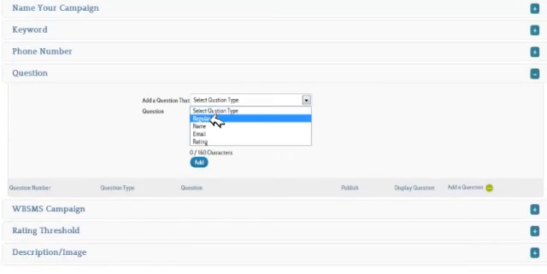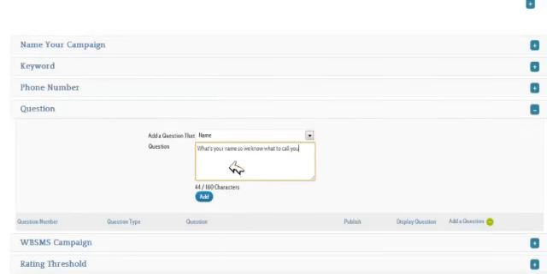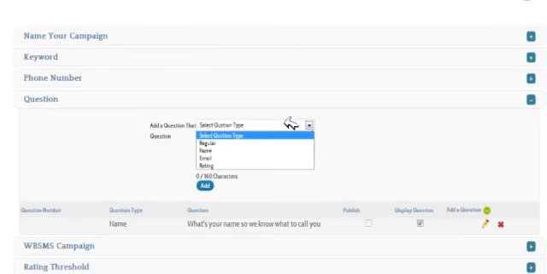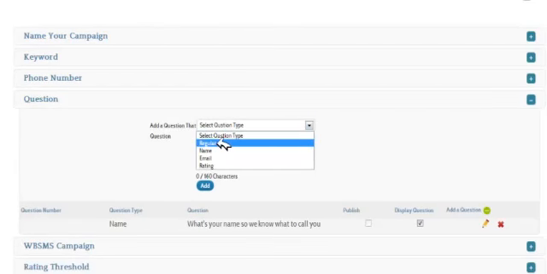There are 4 different question types that you can answer. A regular question would be, how's the food? How is your service? That type of thing. Name. This is required for a rich snippet to work. So we always ask for the name. So that would be our question 1, as a matter of fact. Let me just punch this one in. So we'd ask them, what's your name, so we know what to call you, and we'd add that question. Now let's continue on. We also have these regular questions. We'll come back to that.